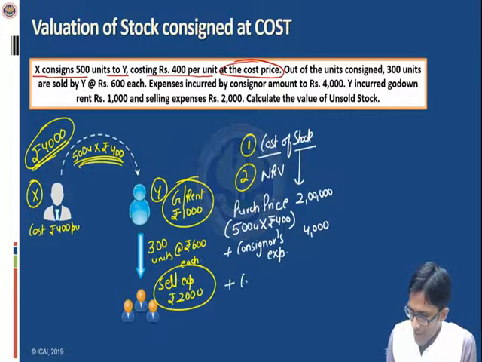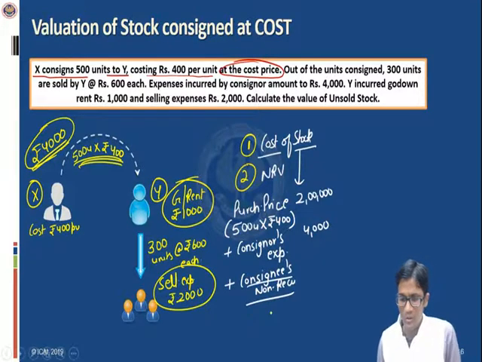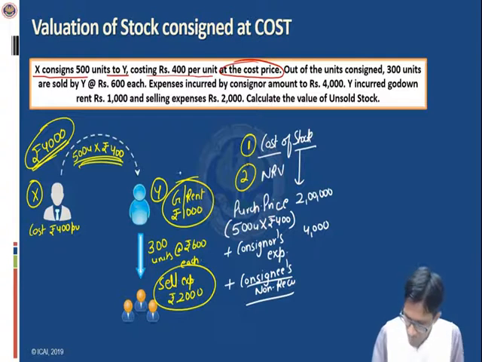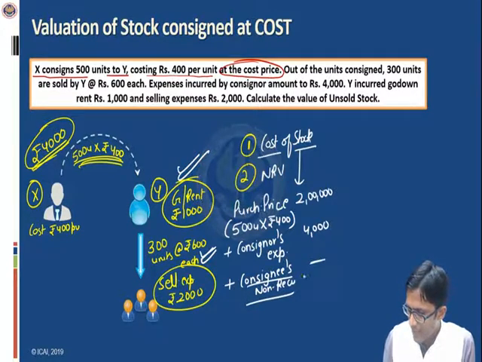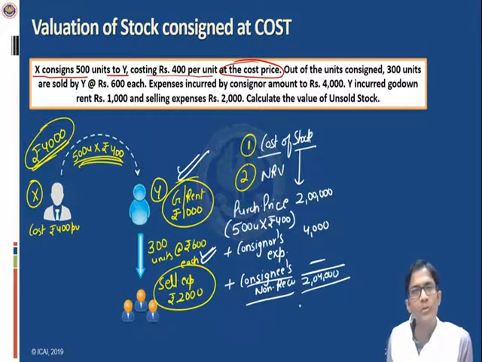And secondly, the consignee's non-recurring expense. What non-recurring expense has been given to us? Is any non-recurring expense given to us? Tell me, just tell me. No. Both these expenses incurred by Y are of recurring nature because they have been incurred after the goods have been brought to the premises of Y. So our list comes to an end, and the total cost of stock comes out to rupees 2 lakh 4,000.